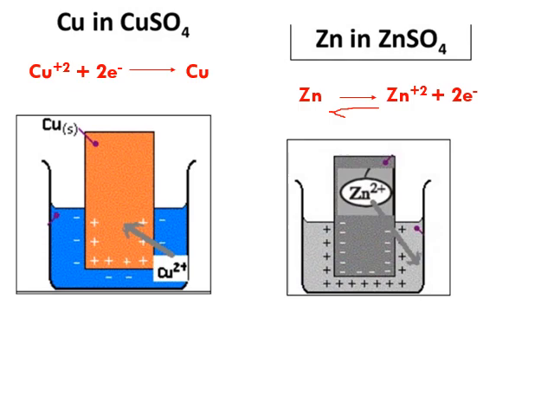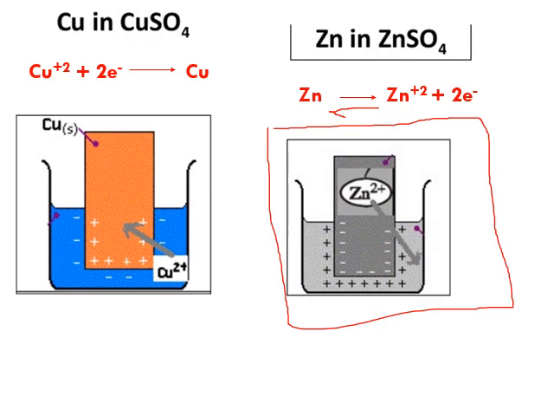So when you keep zinc in zinc sulfate alone like this, it is also applicable for copper in copper sulfate. So when you dip copper into copper sulfate, Cu2+ ions gain electrons and are adsorbed on the metal surface. That's why a positive layer appears on the metal and a negative layer appears in the electrolytic solution. After some time further reduction is not possible. So this is also a reversible reaction. So when you dip a metal in its own ionic solution, oxidation or reduction takes place. That is right. But it has a limitation.